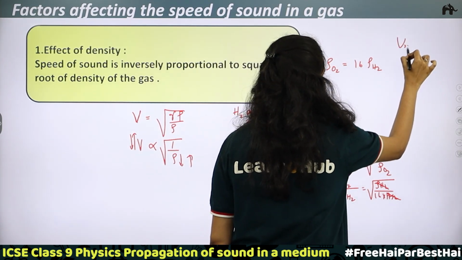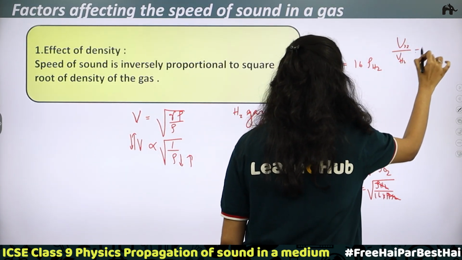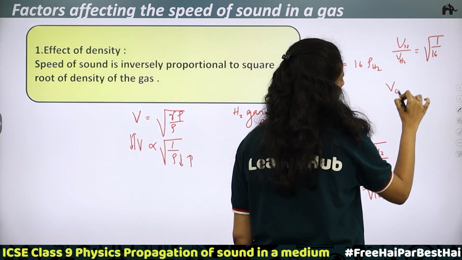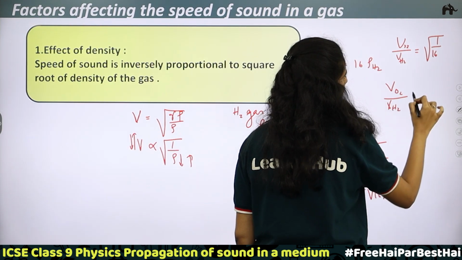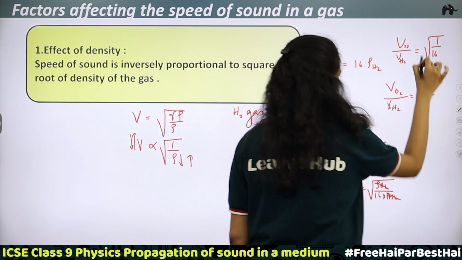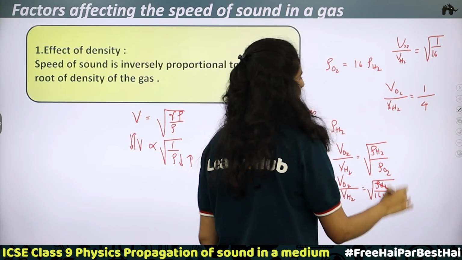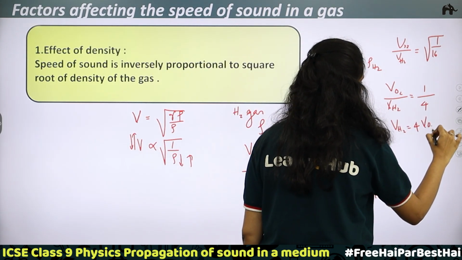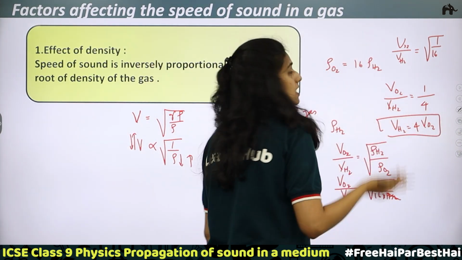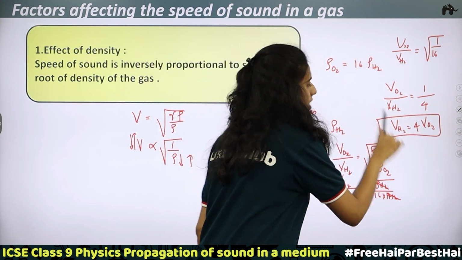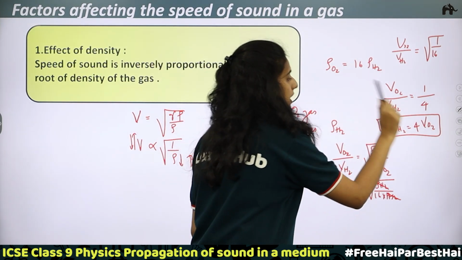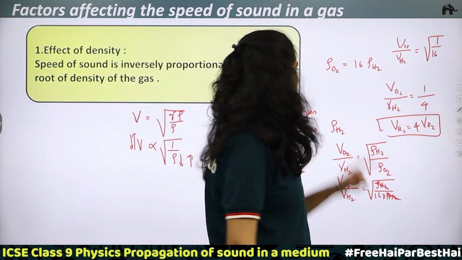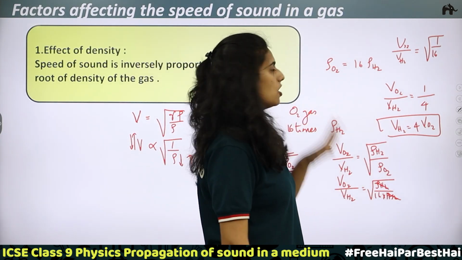So VO2 by VH2 is equal to root of 1 by 16, which means VO2 by VH2 is equal to 1 by 4. Root 16 is 4, which means VH2 will be equal to 4 times VO2. What does it mean? The speed of sound in hydrogen will be 4 times the speed of sound in oxygen if the density of oxygen gas is 16 times the density of hydrogen gas.